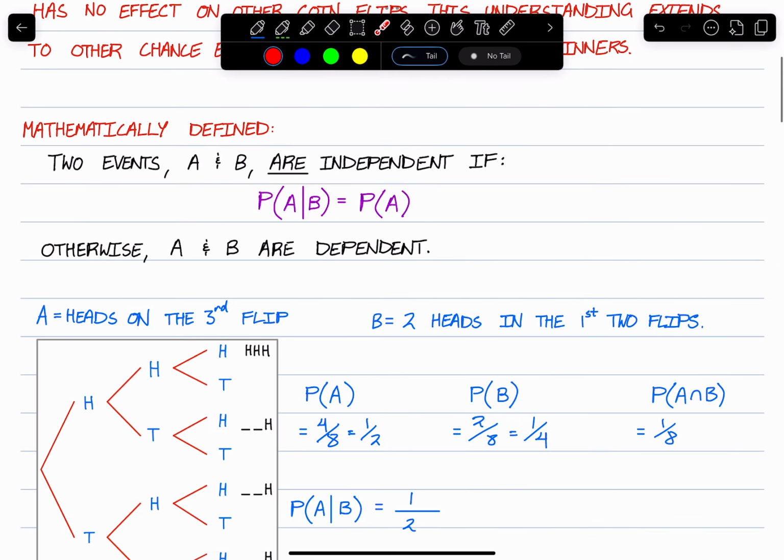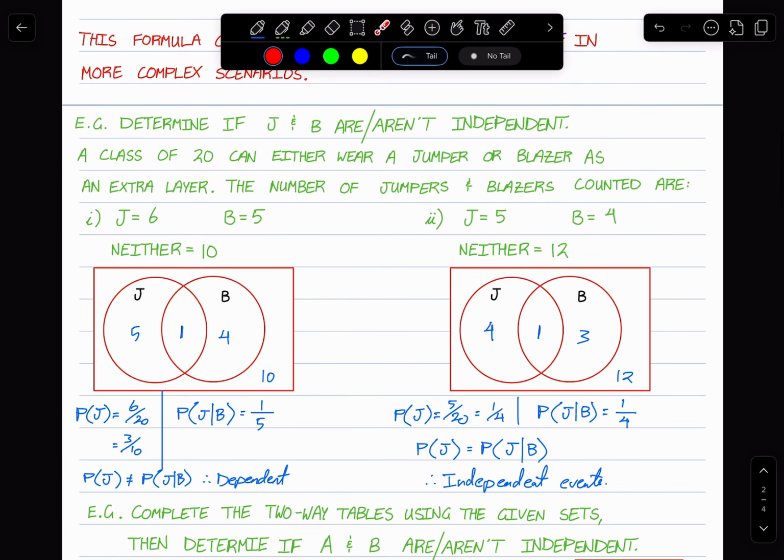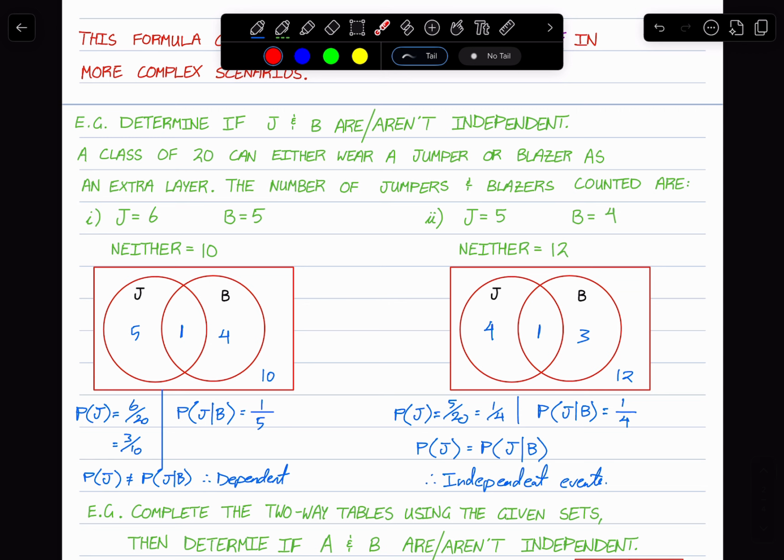So remember, two events are independent if A given B is the exact same as the probability of A. So I hope this has given you an insight into the idea of independence and dependence.